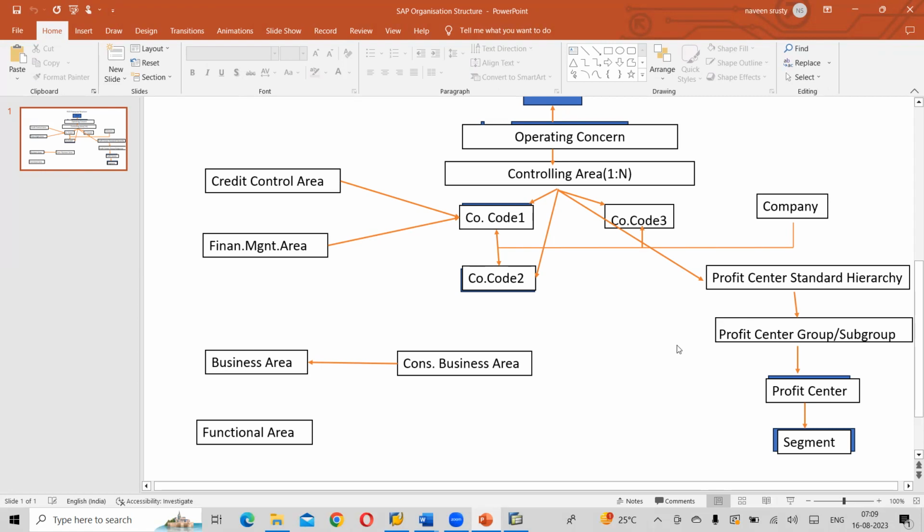So remember that now we are not going to create a profit center. Why? To create a profit center, we need to have two prerequisites. Clear?